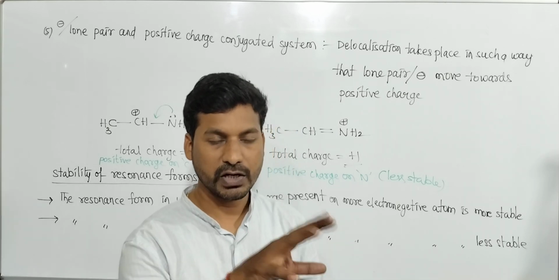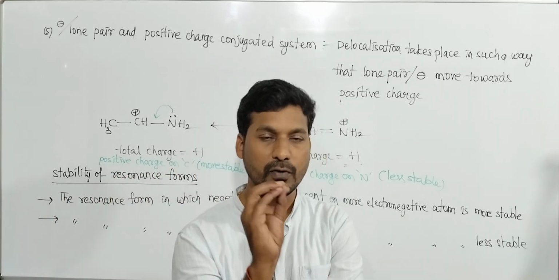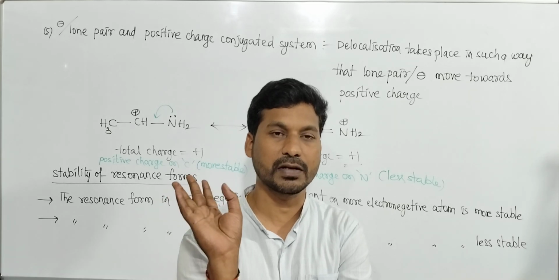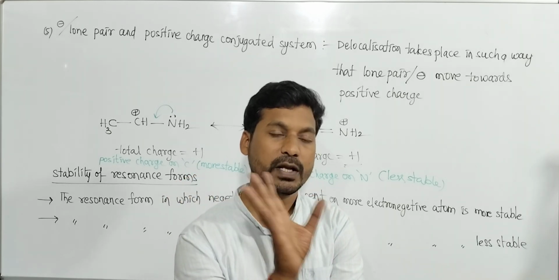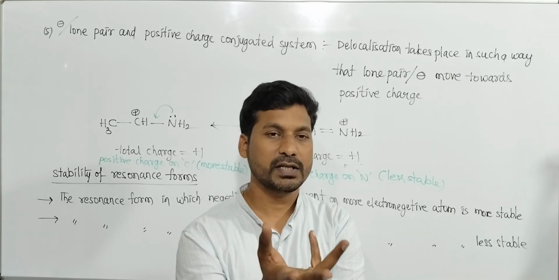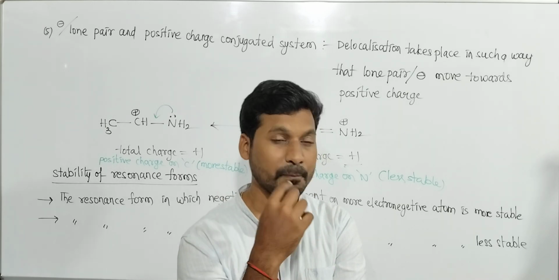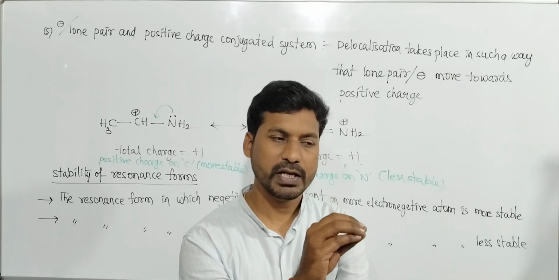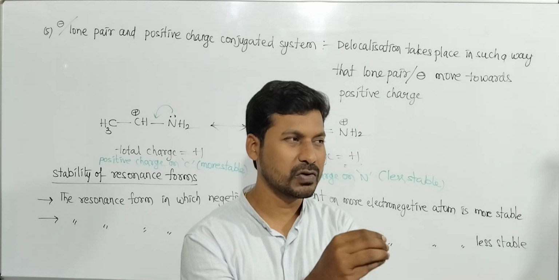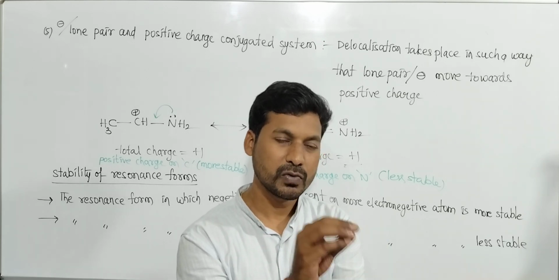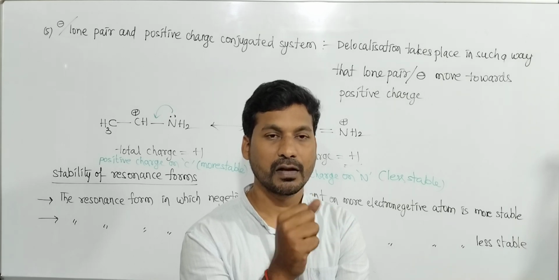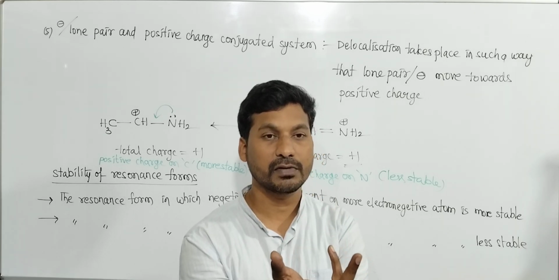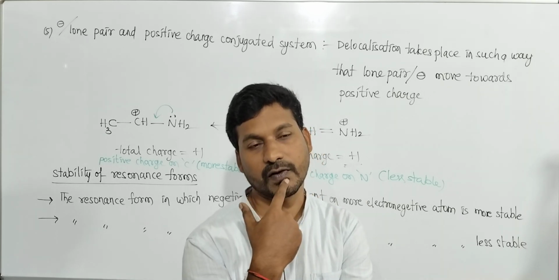Just delocalization of pi electrons and lone pair electrons in a conjugative system is called resonance. So resonance is important to explain stability. What is the criterion for resonance? For resonance to take place, there must be a conjugative system. How many types of conjugative systems? There are 5 types.